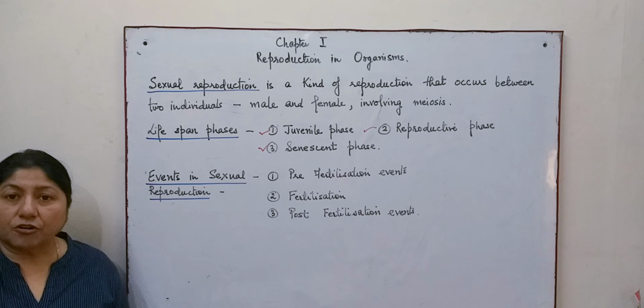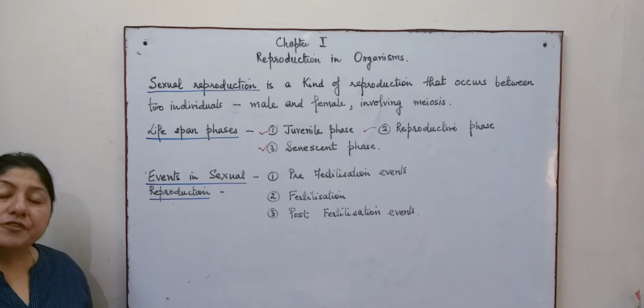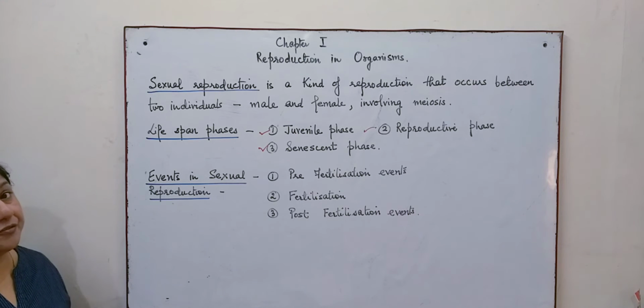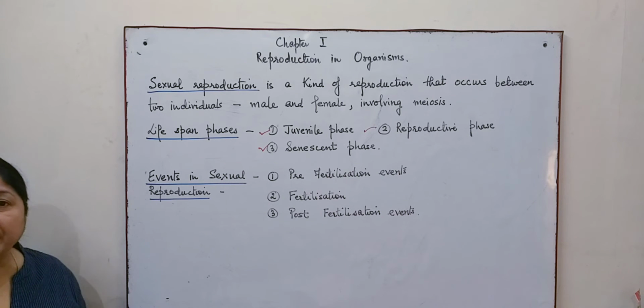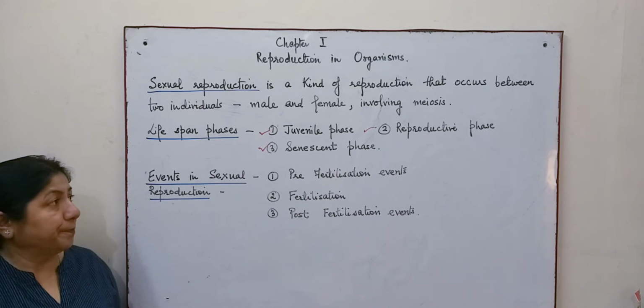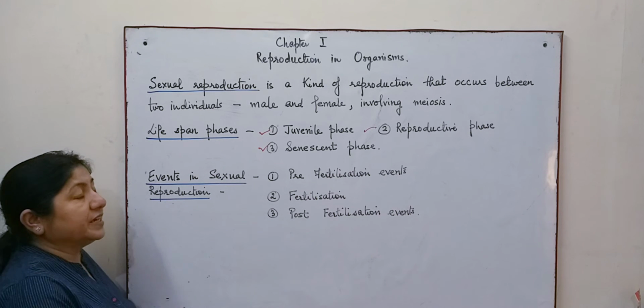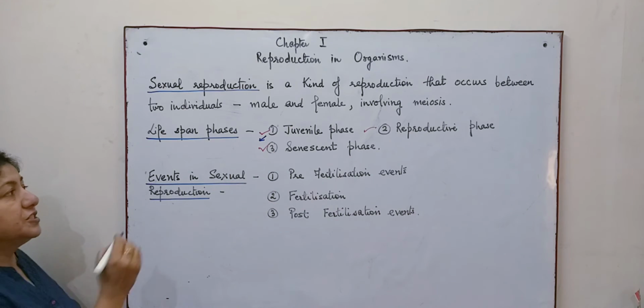Now, when we talk of the lifespan, we have already discussed that the lifespan varies in different kinds of organisms. Some organisms have a very short lifespan, whereas a few organisms have a long lifespan. This juvenile phase is also known as the vegetative phase.